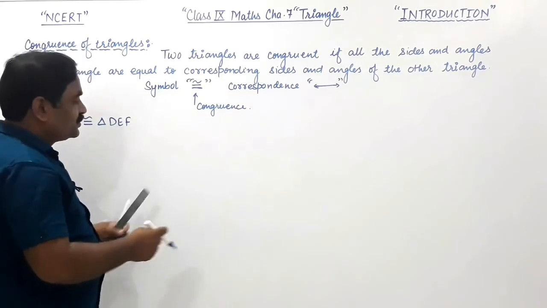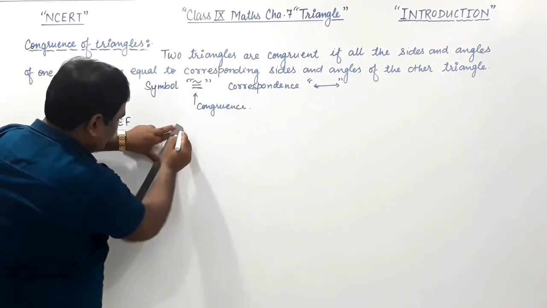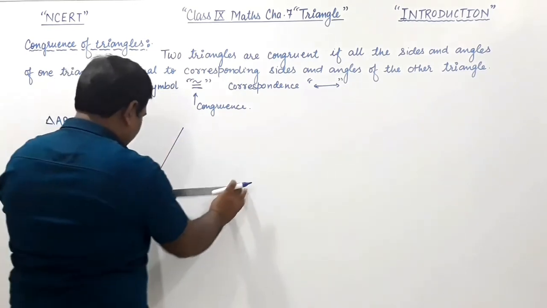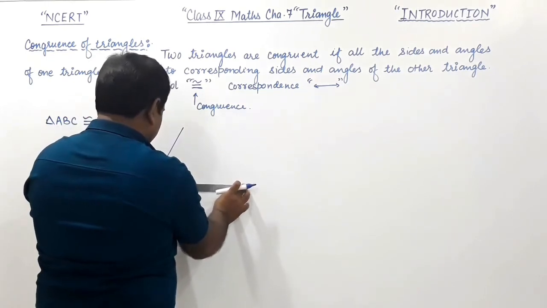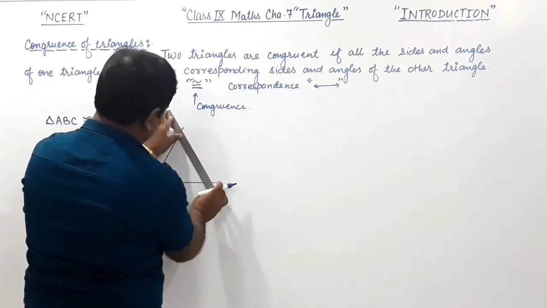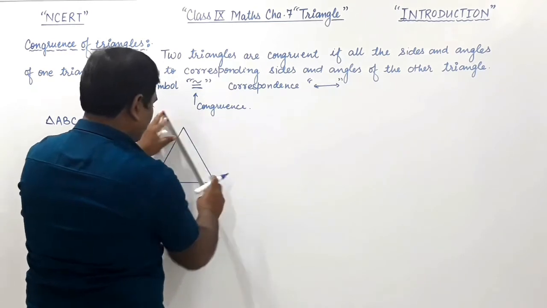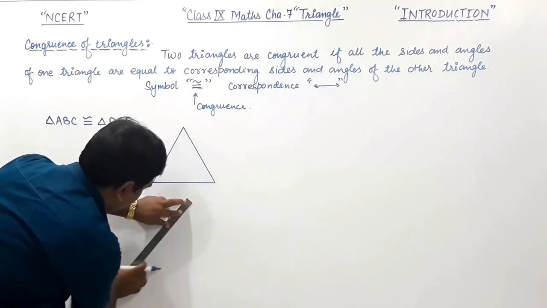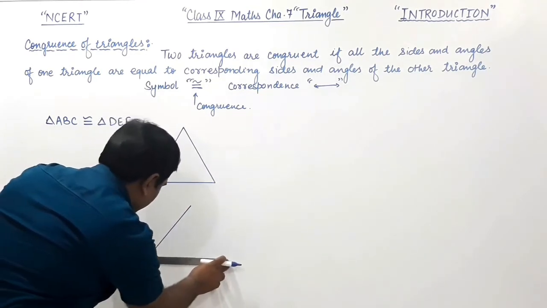Okay, so let us suppose that triangle ABC is given, and a second triangle DEF.